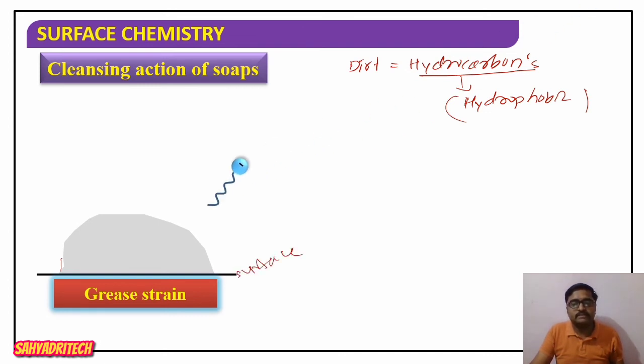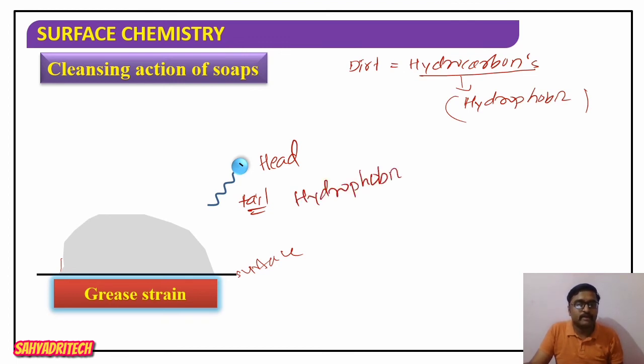Now what happens when it comes in contact with the soap molecules? Consider lauryl sulfate ions, a detergent. So in the lauryl sulfate ion, again there will be a tail part and a head part.